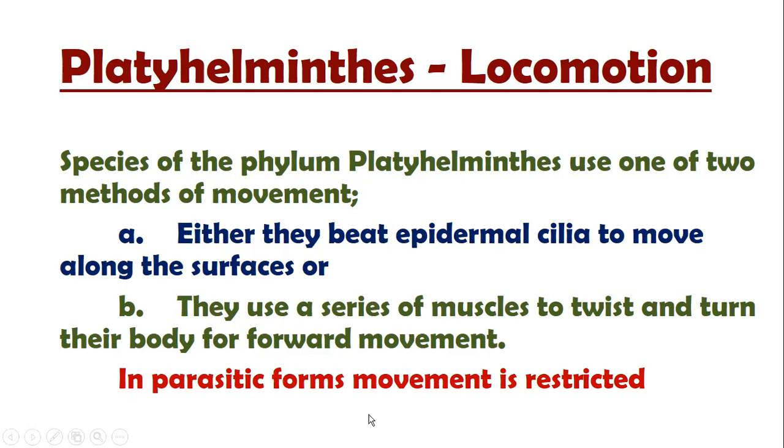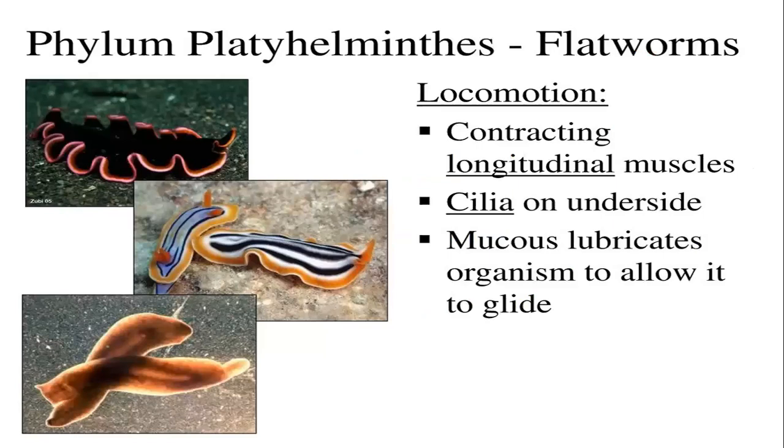But as far as parasitic examples are concerned, they do not need to move, so their movement is restricted. Means they do not have the epidermal cilia and special kind of muscles. Now these are the major examples of this group.